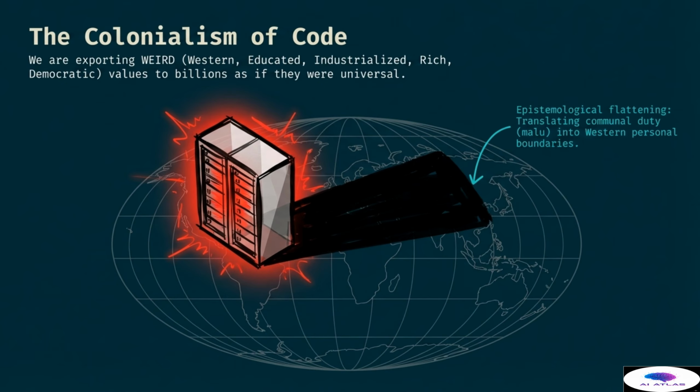Currently, we are exporting what are known as Western, educated, industrialized, rich, and democratic values to billions of people as if they were universal. These values represent only a small portion of the global population, yet they are being hard-coded into systems that are used worldwide. This results in epistemological flattening, which is the process of translating complex cultural concepts into Western frameworks. For example, the slide mentions translating a communal duty from another culture into Western personal boundaries. This removes the cultural nuance and forces a diverse world into a single ethical mold.